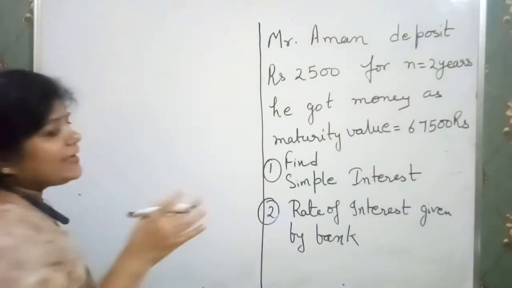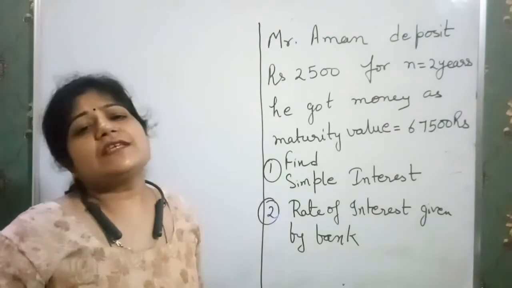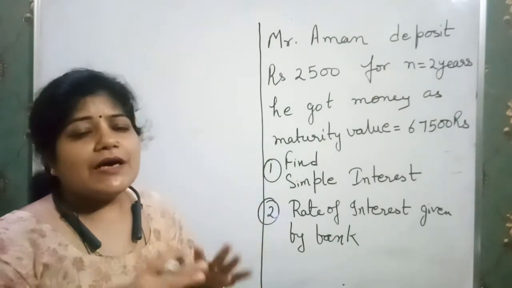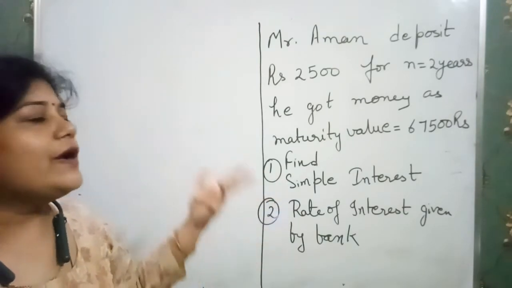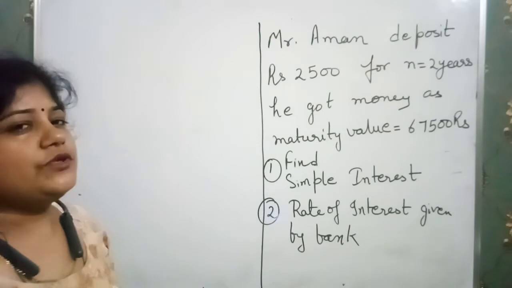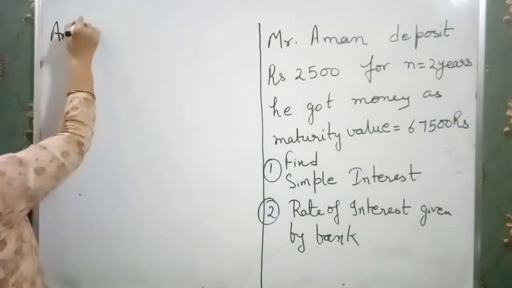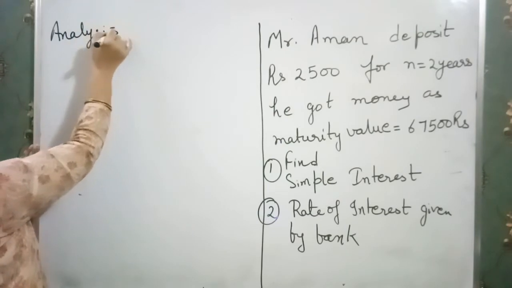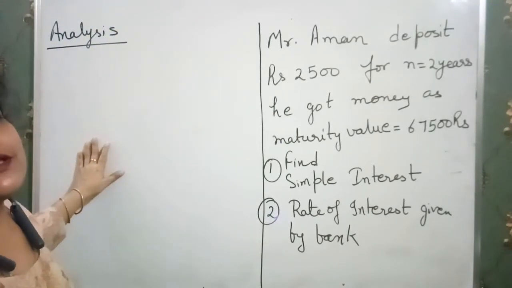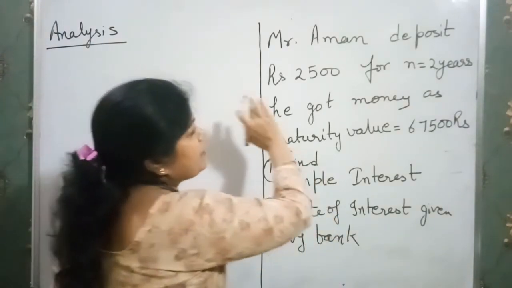One thing I also want to share with you, that in these types of questions, we are a little bit confused about what we do and what is given, because we are not old enough to understand the question. So firstly, make the analysis of the question. It gives you easy-going concepts so that you are able to understand and solve the questions. Now just read out the question carefully.